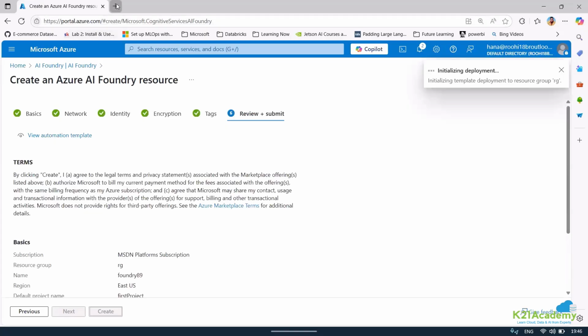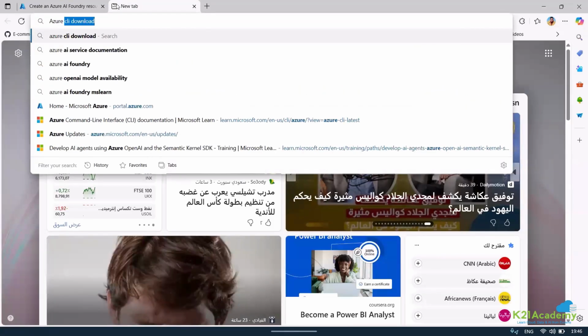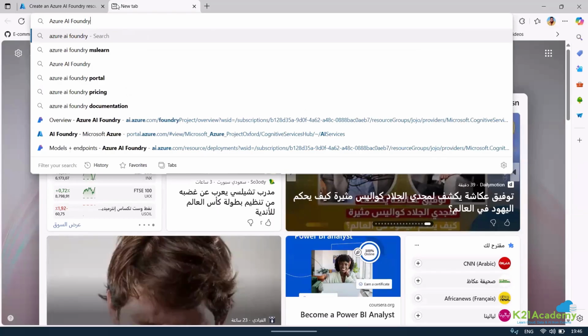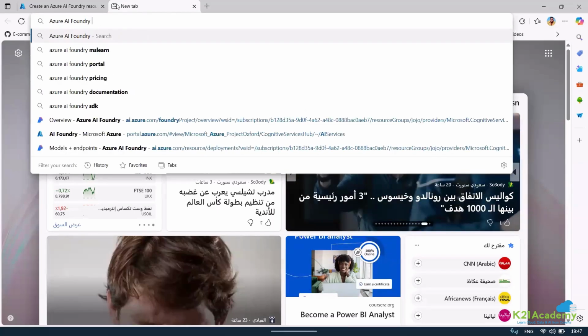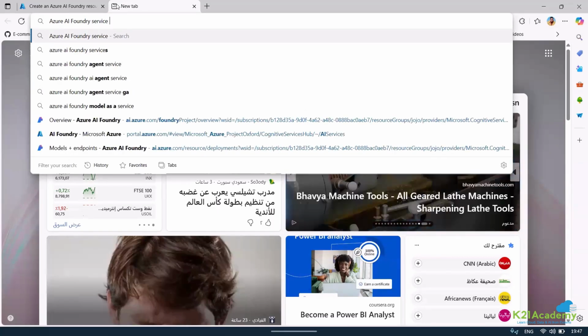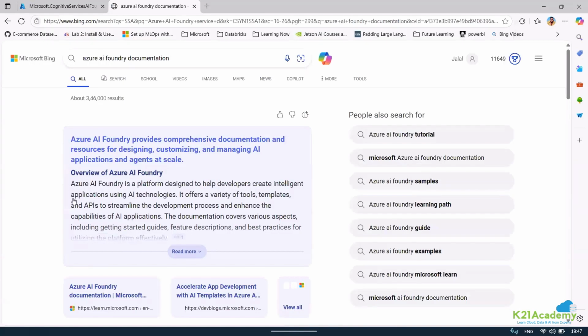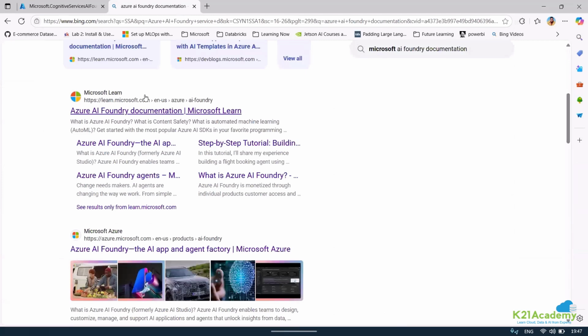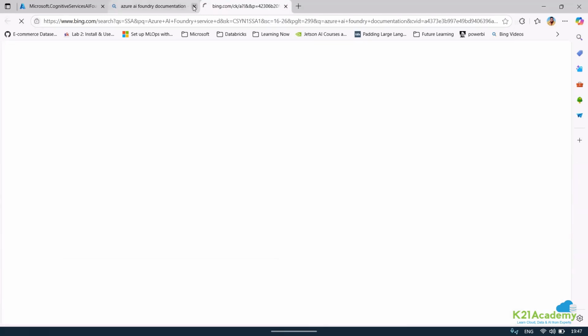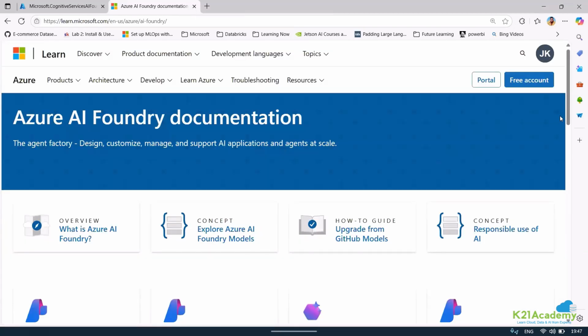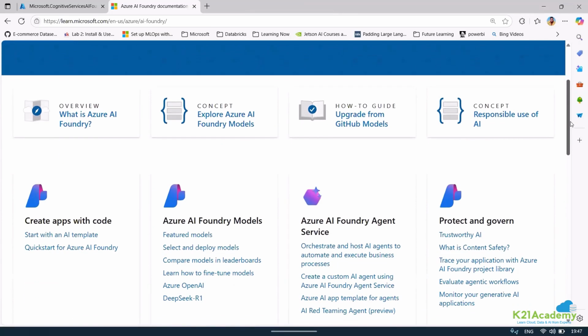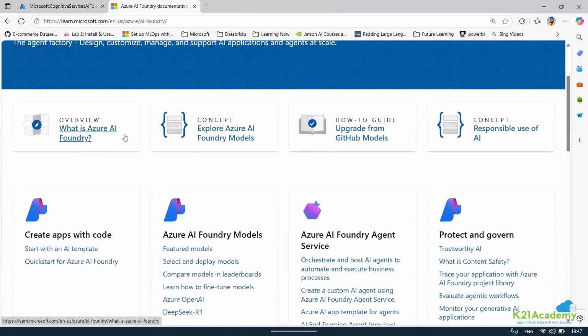Now, once you create an Azure AI Foundry resource, I would also recommend that we look into the documentation of Azure AI Foundry. You should always search for service documentation from Microsoft. So I can just search for Azure AI Foundry service documentation, and let me go to the first page. So we do have documentation of Azure AI Foundry. Here you can see everything with respect to it. What is Azure AI Foundry? Explore Azure AI Foundry models. Responsible use of AI may be taken from earlier concepts.